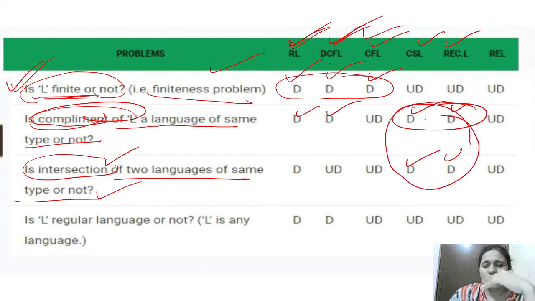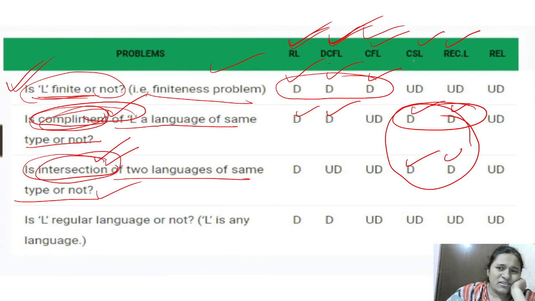CSL and recursive are decidable in complement and intersection. And this complement is also decidable in DCFL.